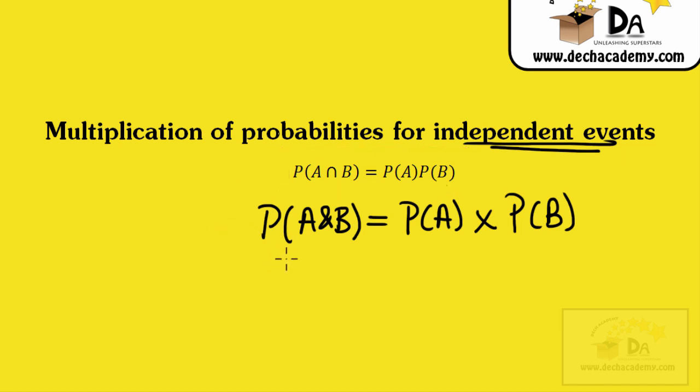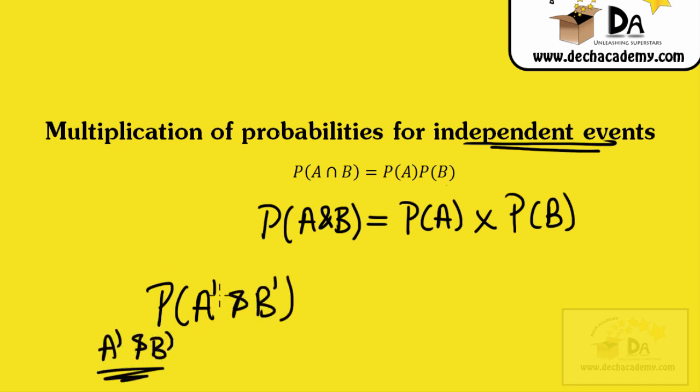And while we're here, let's look at the case for mutually exclusive events. Now, if I ask you what the probability of event A prime and B prime is, when A prime and B prime are mutually exclusive, what's the probability of event A prime and B prime occurring? That's simply equal to 0, because once one event occurs, the other event will not occur. So the probability of two mutually exclusive events occurring is obviously 0. It's impossible because once one occurs, the other can't occur.